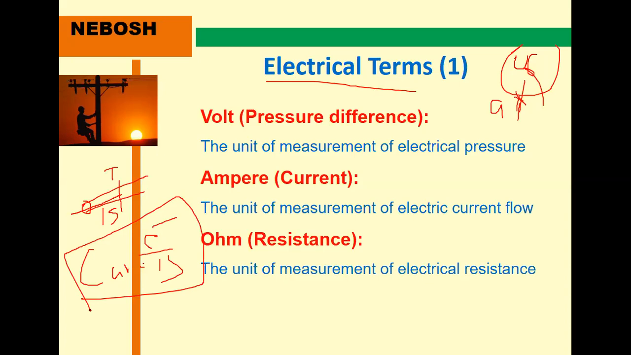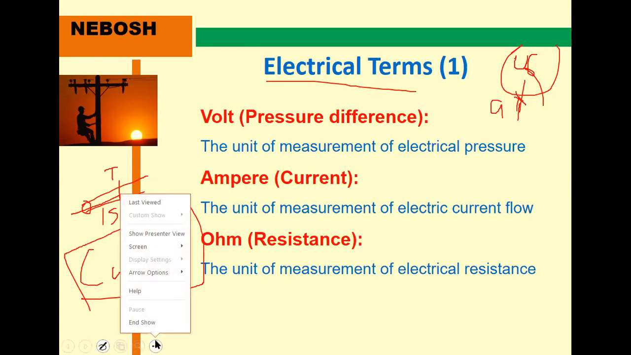Mostly we have three types of materials in the entire universe. The first one is the conductor, the next one is the insulator, and in between we have the semiconductor. These are very important: the materials are conductors, insulators, or semiconductors.